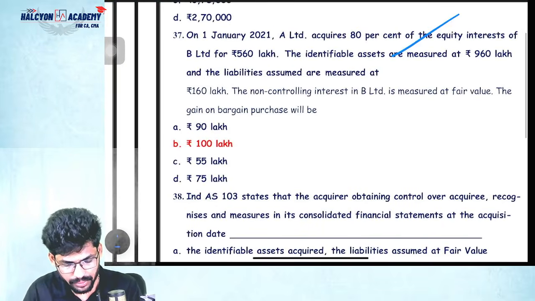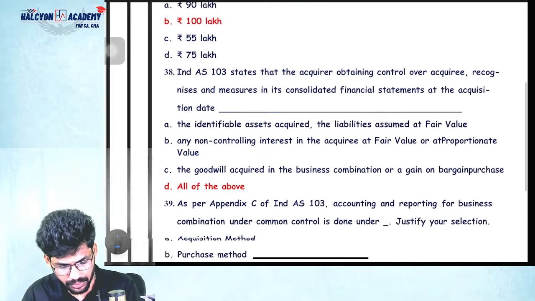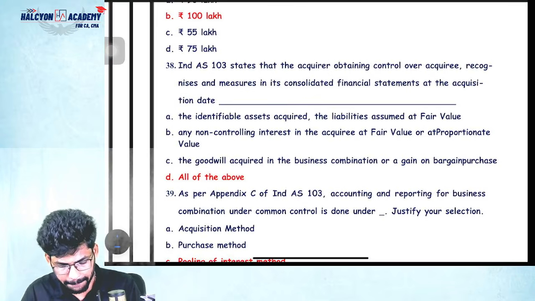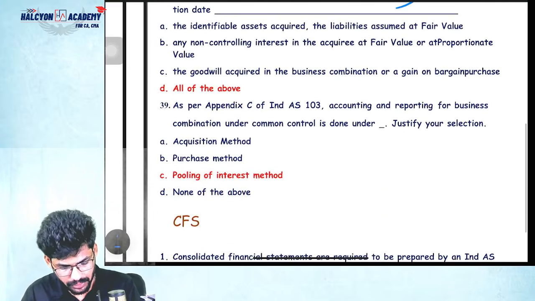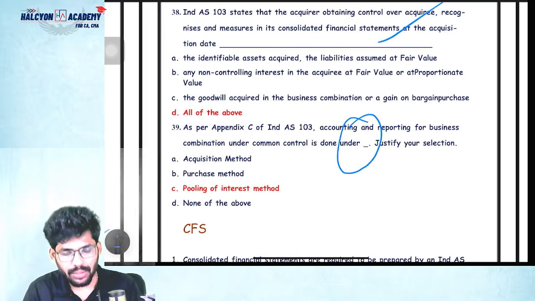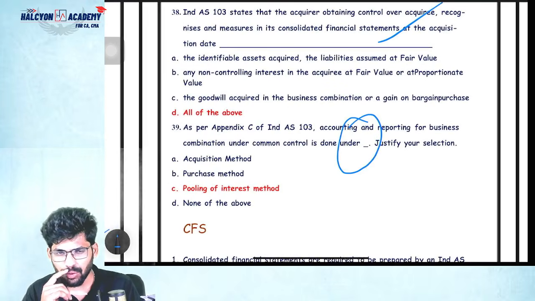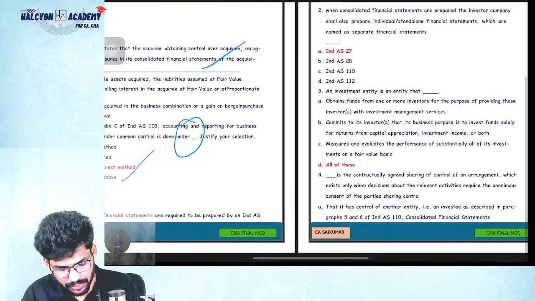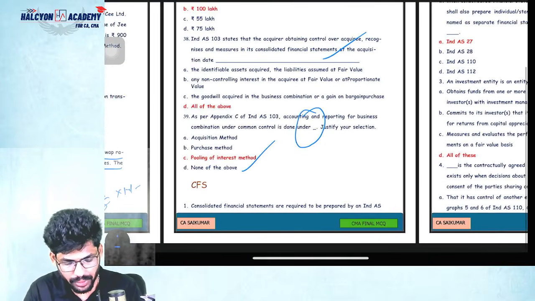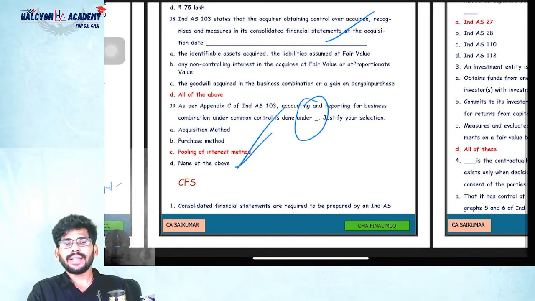Next, again, this is also a basic question. This is also a repeated question. Common control transaction, which method do we need to apply? Pooling of interest method. So that is also repeated. Yes, this is the exam question. We are done with Ind AS 103.